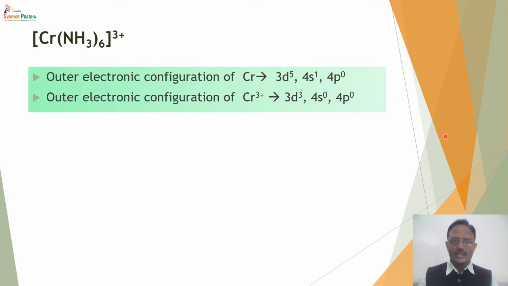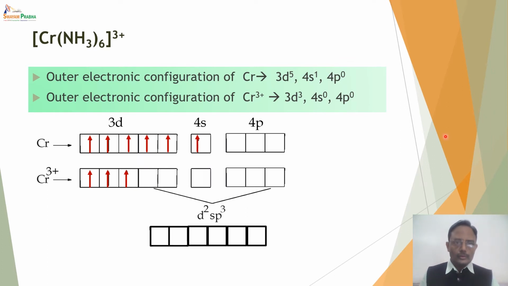Since it is 3d3, it means that 2 d orbitals are available in chromium 3+, whereas 4s and 4p are also vacant, so they can undergo d2sp3 hybridization, leading to the formation of 6 hybrid orbitals. Since 6 orbitals are mixing, 6 hybrid orbitals will be formed, and each of them will be called a d2sp3 hybrid orbital.